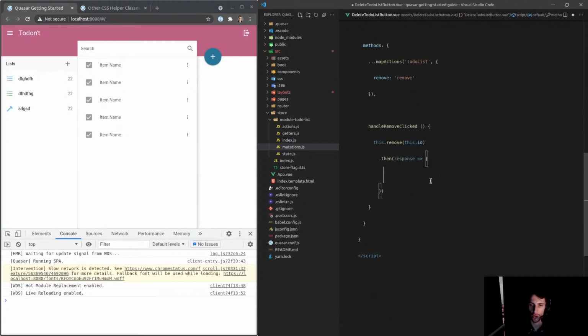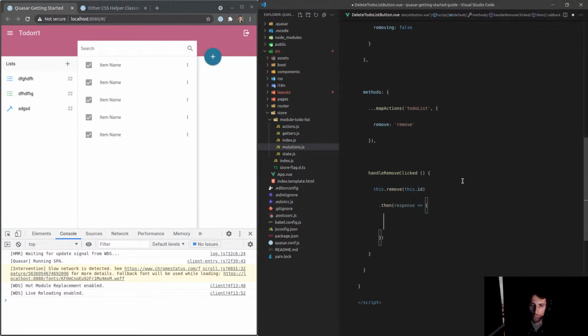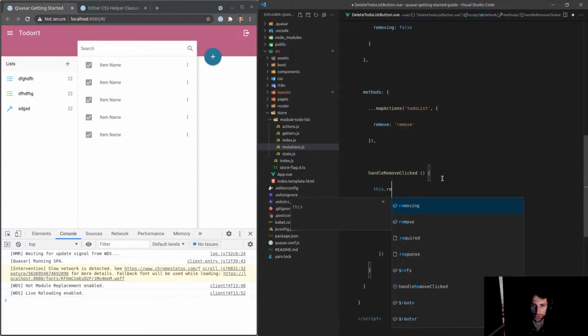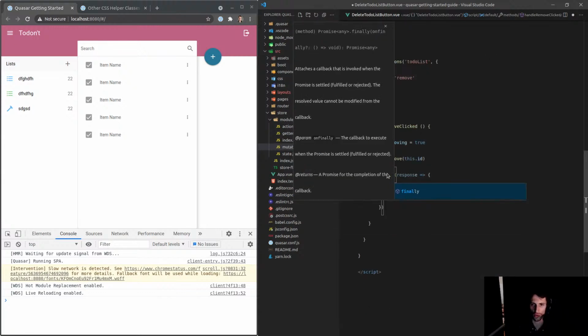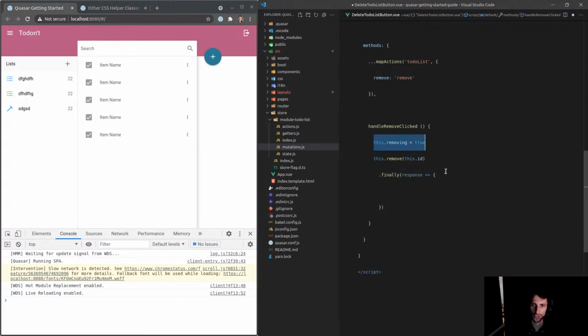So now, when that is done, well, first of all, we'll say this dot removing is equal to true when it's clicked. And then I think I can say final or finally. Yeah, there we go. This dot removing is equal to false.